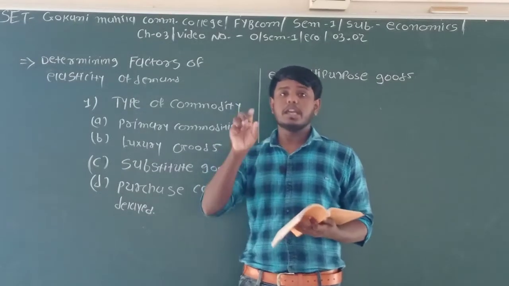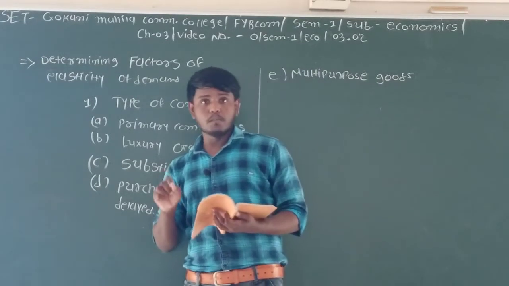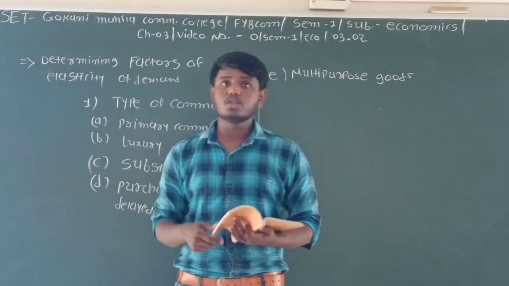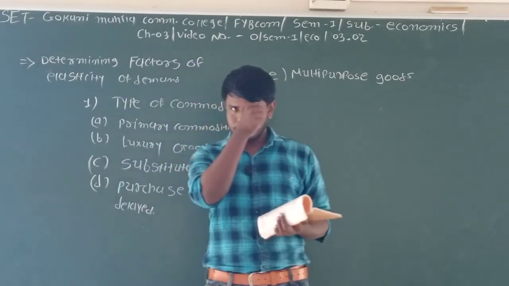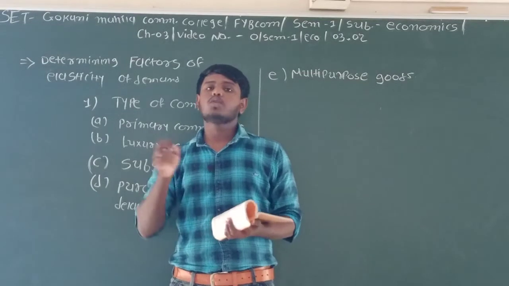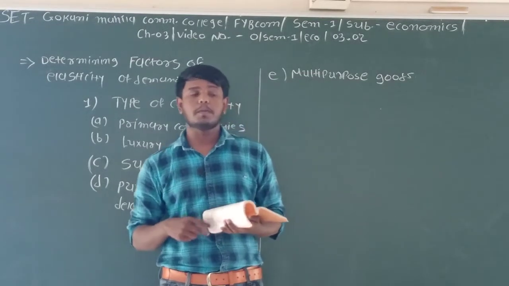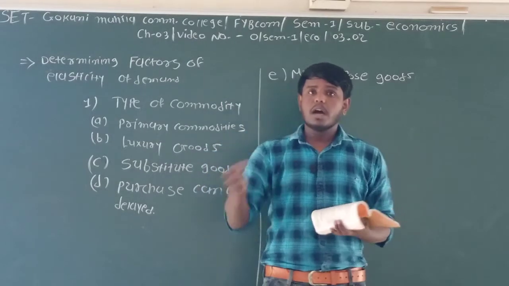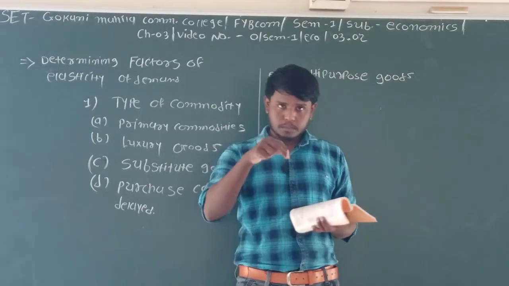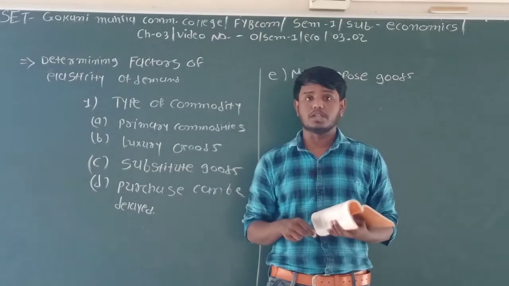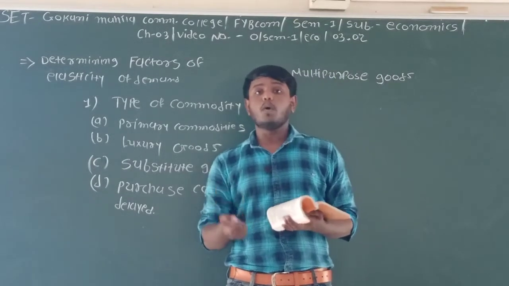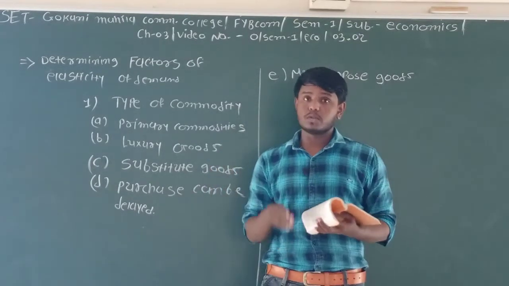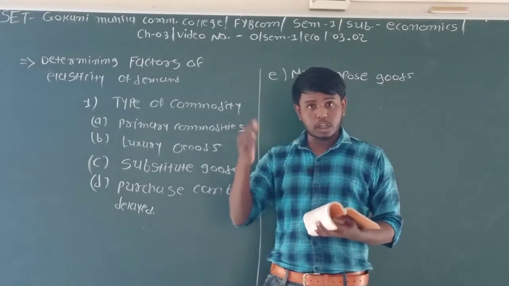If there is any good which has more than one use, for example, a two-wheeler. Many persons use a two-wheeler for regular life, for work or other things, but many people also use it for other purposes.